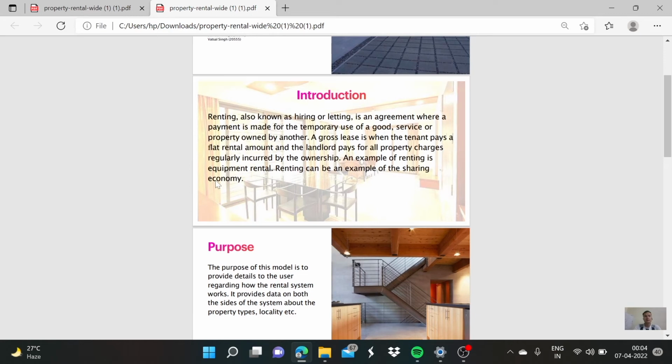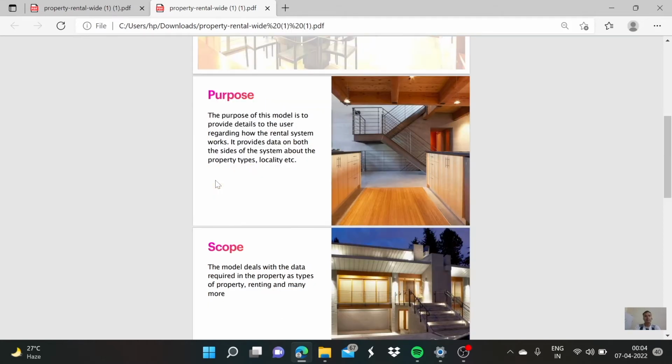Let's begin with the introduction. Renting, also known as hiring or letting, is an agreement where a payment is made for the temporary use of a good, service, or property owned by another. A gross lease is when the tenant pays a flat rental amount and the landlord pays for all property charges that are regularly incurred by the ownership. An example of renting is equipment rental. Renting can be an example of the sharing economy.